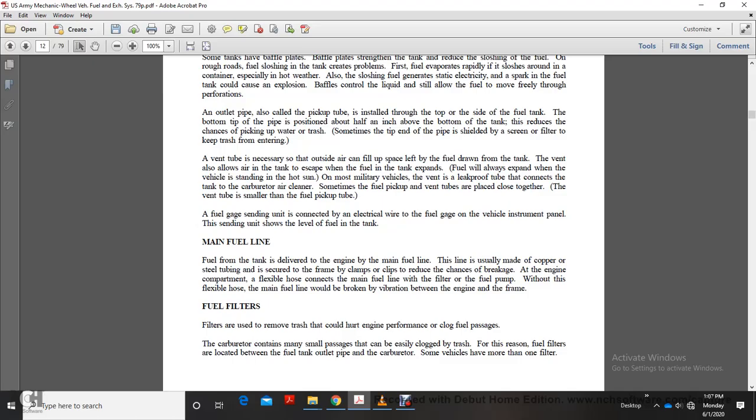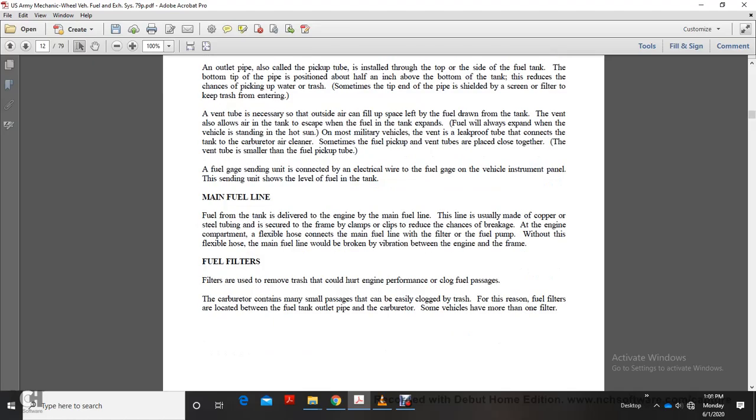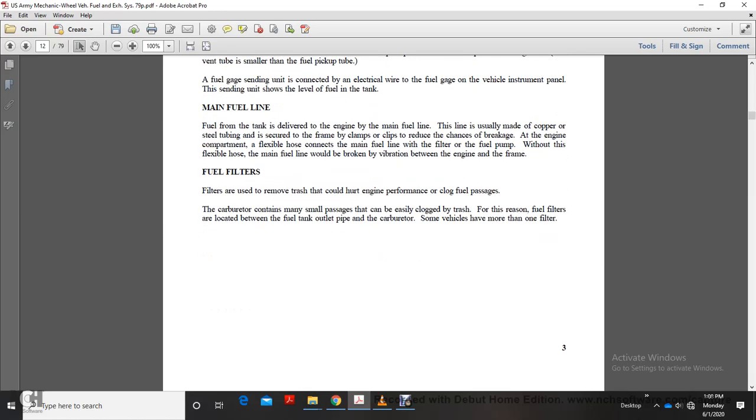A fuel gauge sending unit is connected with an electrical wire. The fuel gauge on the vehicle instrument panel shows the level of fuel in the tank. Your main fuel line: fuel from the tank is delivered to the engine by the main fuel line, usually made of copper or steel tubing secured to the frame with clamp clips to reduce the chance of breakage. In the engine compartment, a flexible hose connects the main fuel line to a filter and the fuel pump. Without this, the main fuel line would be broken by vibration between the engine and frame.